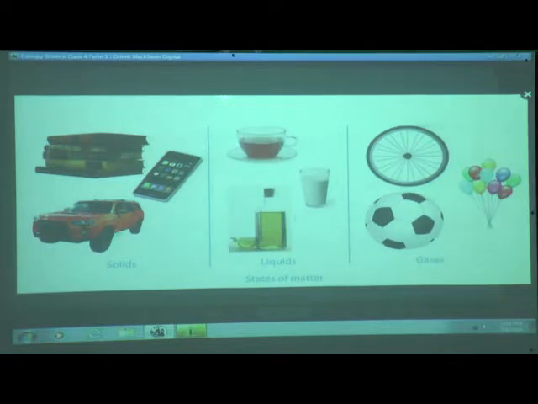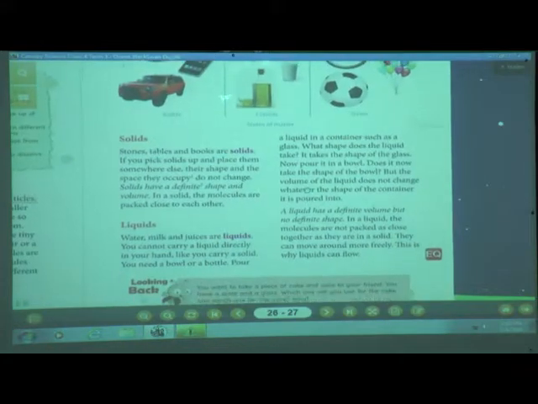Here you can see in solids, books, mobile, car. In liquids, tea, milk, oil. And in gases you can see balloons. Actually the balloon is not the gas state example; the air which is inside the balloon and inside the ball, that is the gas state. Now we will see some questions.